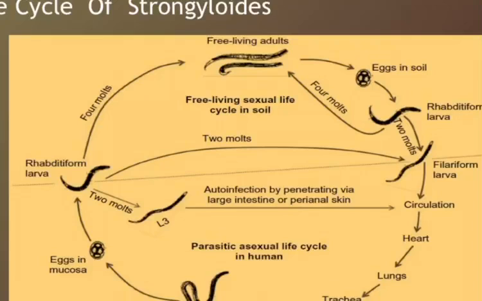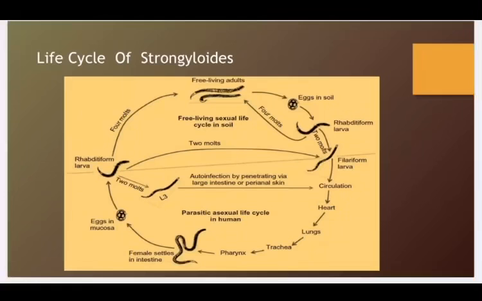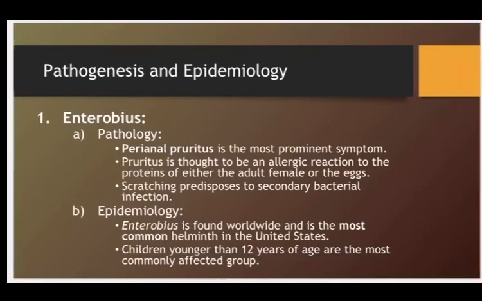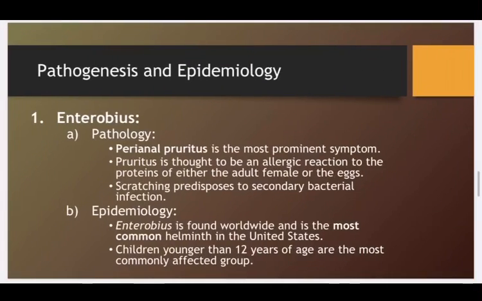And we discussed that Strongyloides have a special feature that they can cause autoinfection. Autoinfection means that the rhabditiform larva is converted into the stage 3 larvae, and it can cause autoinfection by penetrating via the large intestine or the perianal skin. So it penetrates there, enters into circulation, and this process is known as autoinfection. So this was the life cycle. After that, we have the pathogenesis and the epidemiology.